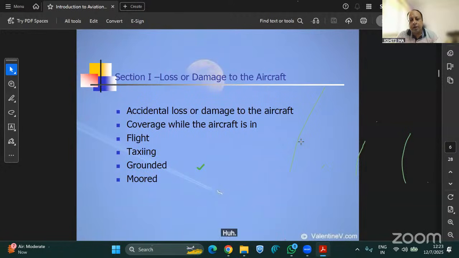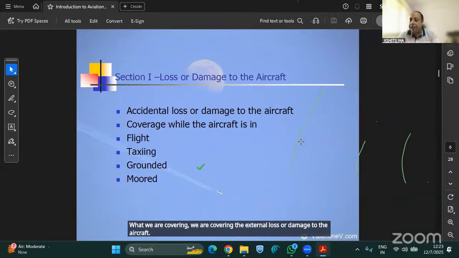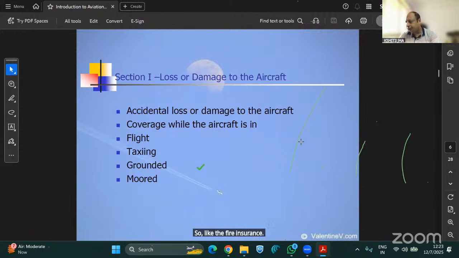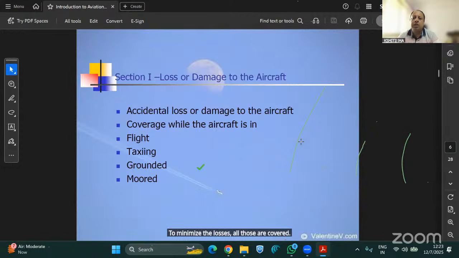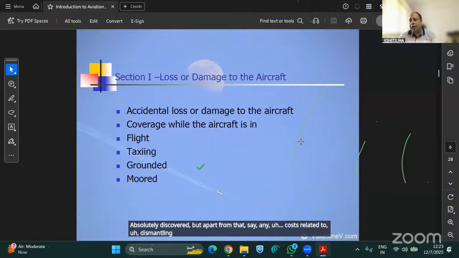First is section 1, which is loss or damage to the aircraft. What are we covering? We are covering accidental loss or damage to the aircraft. Like fire insurance, where along with the fire, any damage due to the fire brigade or the throwing of furniture out to minimize the losses is covered, likewise when loss or damage to the aircraft happens, any loss or damage is absolutely covered. Apart from that, any cost related to dismantling that aircraft and moving it to the nearest hangar is also covered.